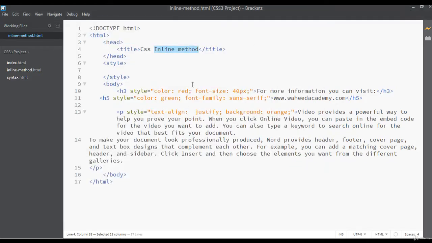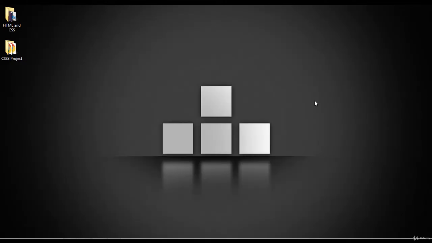So I hope you have learned. So till next class you have some small but very important task: you can insert some element inside the body tag and apply CSS in the inline method, just the same way that we have done here. So in next class we will come back, we will discuss about CSS internal method.